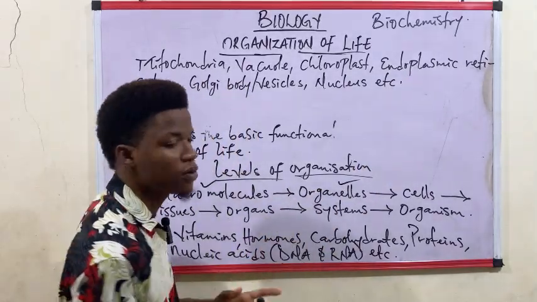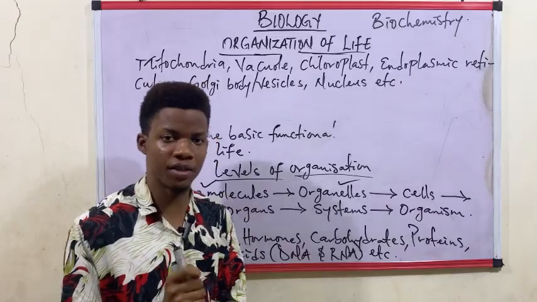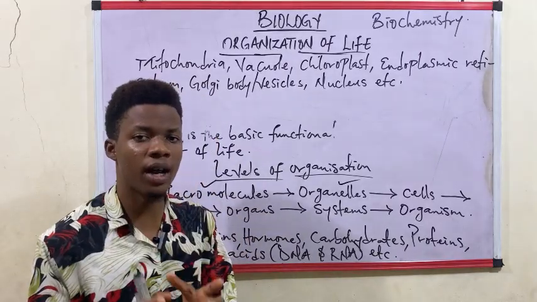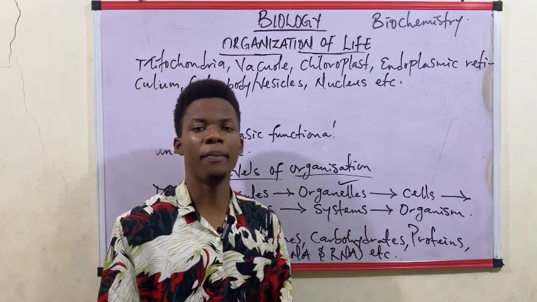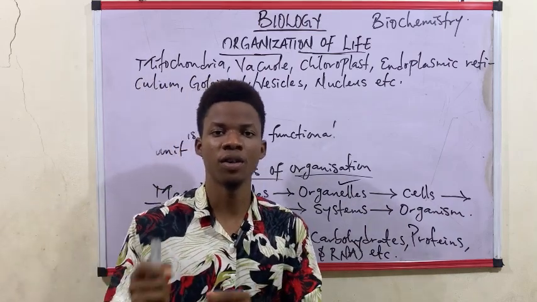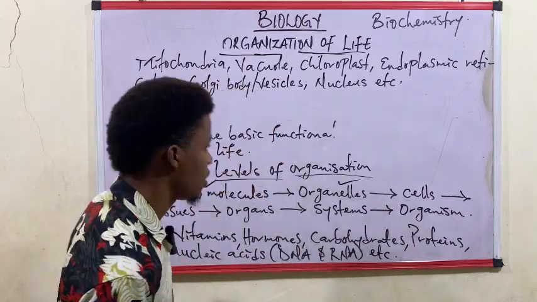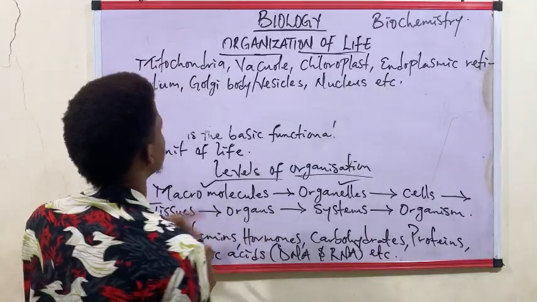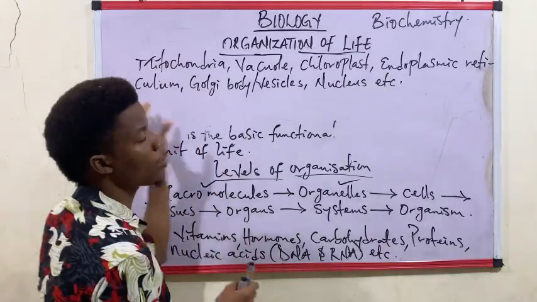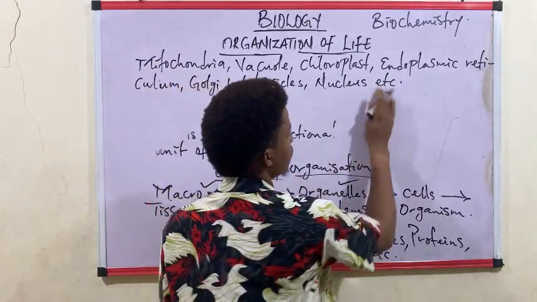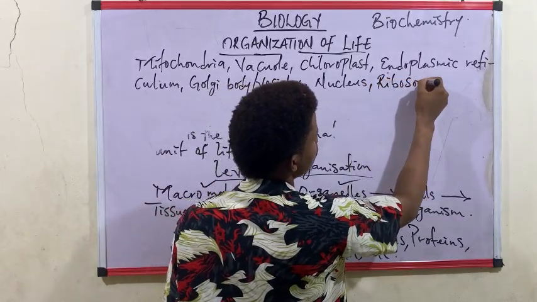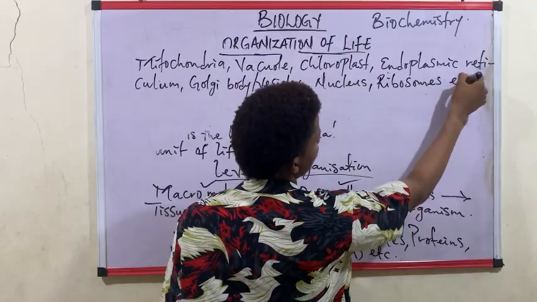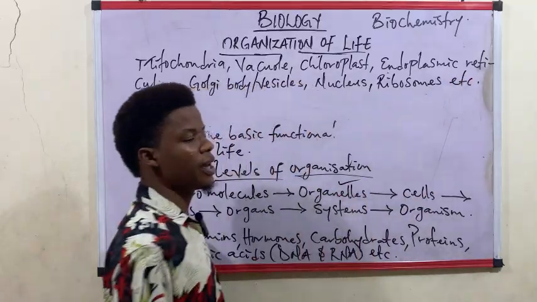They are examples of organelles. Please, I repeat the definition of an organelle. An organelle is a small compartment within the cell where biochemical processes of the cell take place. So that is what an organelle is. These are examples of organelles. There are a lot more. We also have the ribosomes, and so on.